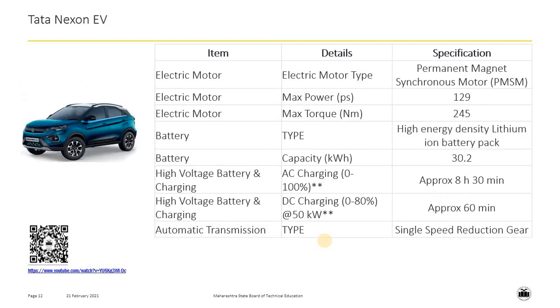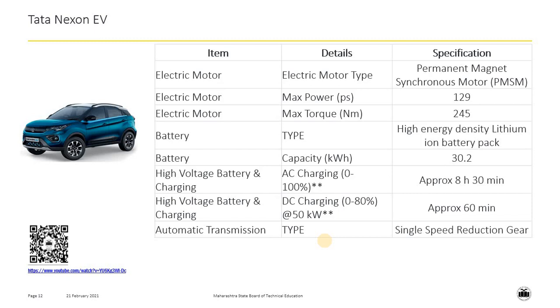Let us have a look at the specification of Tata Nexon EV. Tata Nexon EV also features electric motor, permanent magnet synchronous motor, which is capable of producing 129 bhp and a maximum torque of 245 Newton meter. The battery used in Tata Nexon EV is high density lithium ion battery, which has capacity of 30.2 kilowatt hour.